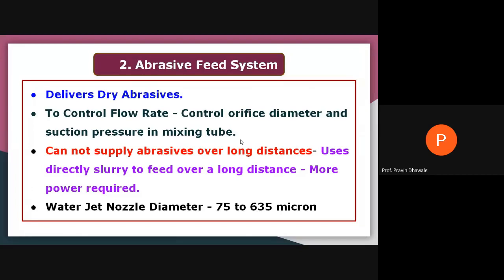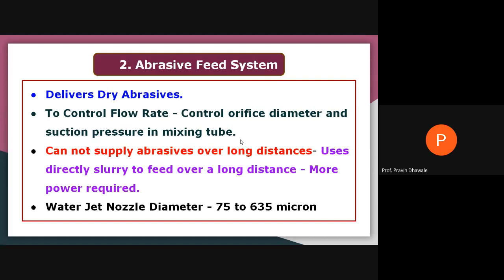For longer distance, you cannot use the dry abrasive particles. You may use the direct slurry of abrasive plus water in order to feed a long distance cutting by using the abrasive water jet machining.